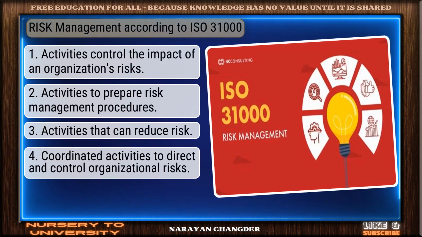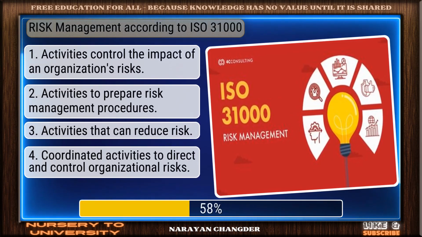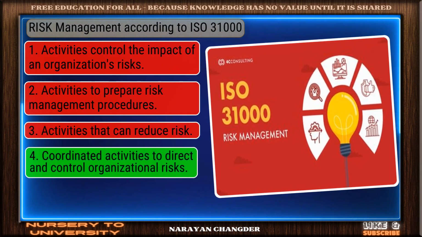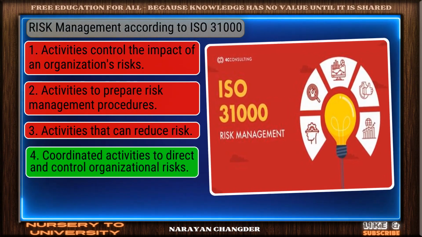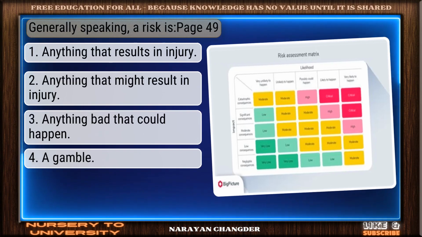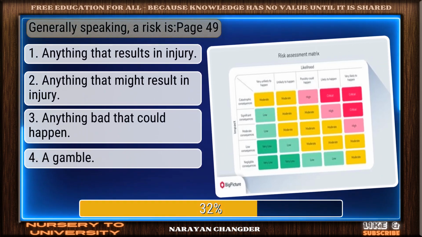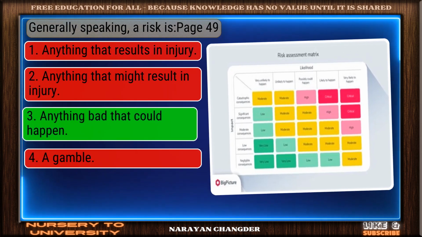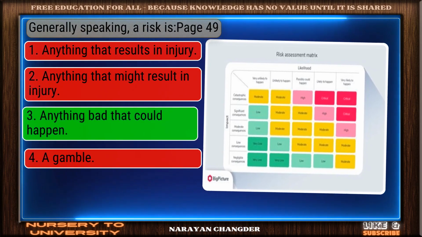Question number 7. Risk management according to ISO 31000. Solid response. Coordinated activities to direct and control organizational risks is a valid choice. Question number 8. Generally speaking, a risk is page 49. Valid point. Anything bad that could happen is true.